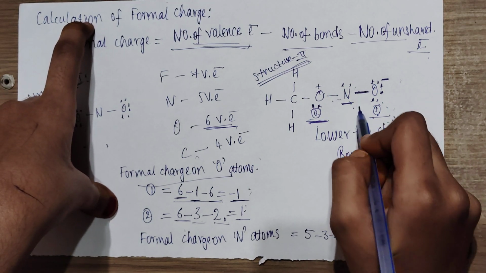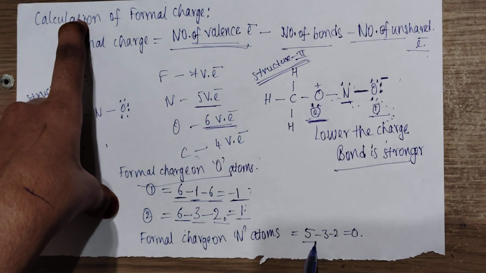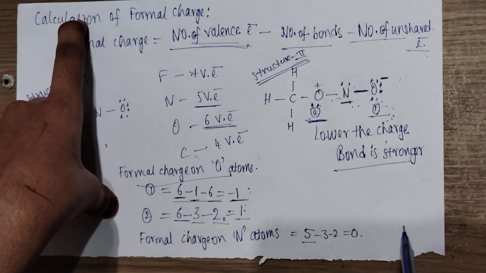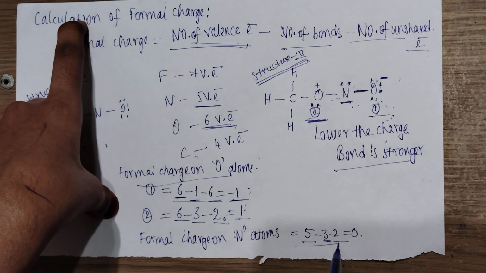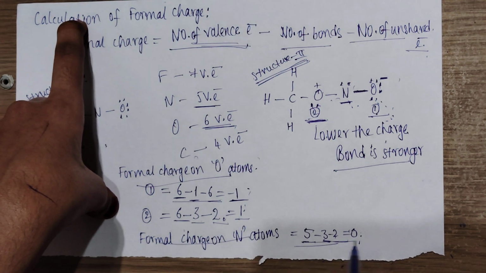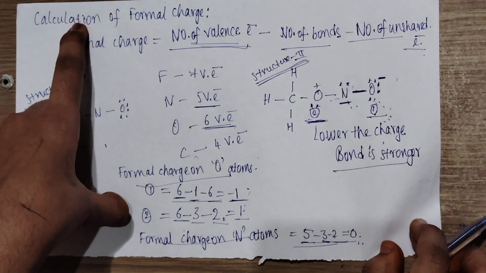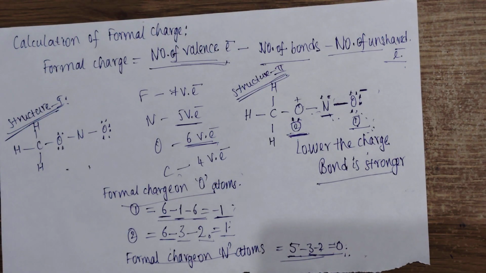The number of valence electrons of nitrogen is 5, the number of bonds is 3, and the number of unshared electrons is 2. So 5 minus 5 gives 0. The formal charge on the nitrogen atom is 0. In this way we can calculate the formal charge of any molecule.